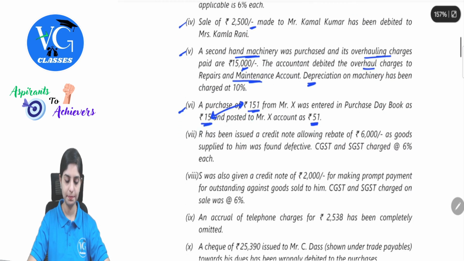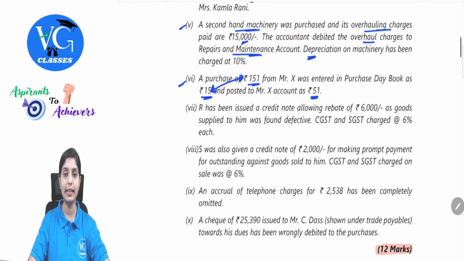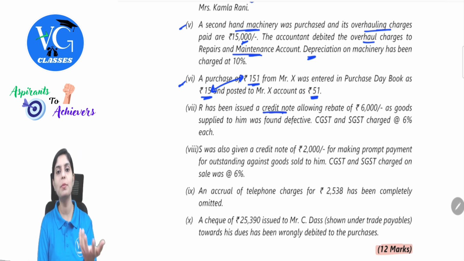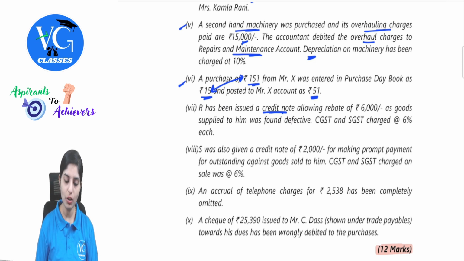Yes. Next. R has been issued a credit note allowing rebate of 6,000 as goods supplied to him was found defective. CGST and SGST charged was 6% each. When you are issuing a credit note, that means you would have made a sale and there would be some defect about your product. That is when a business will generate a credit note to another party. So on this credit note, you are allowing a rebate. Rebate is nothing but which is equivalent to discount, which is your loss or an expense. So this account will get debited.